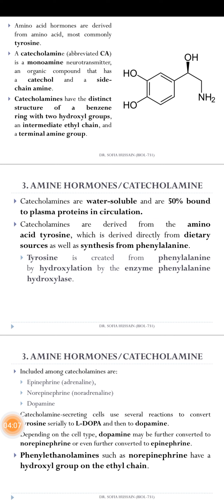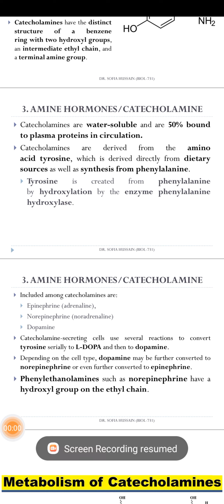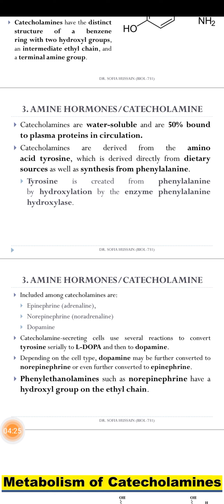Tyrosine is created from phenylalanine by hydroxylation by the enzyme phenylalanine hydroxylase. Any substance that ends with -ase is an enzyme.